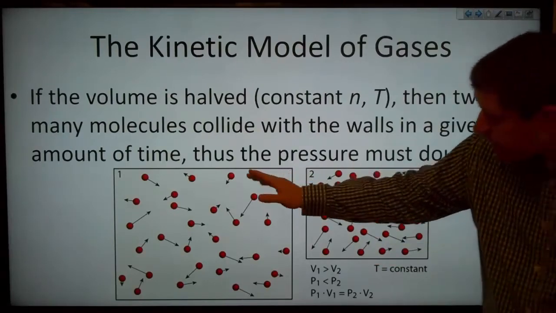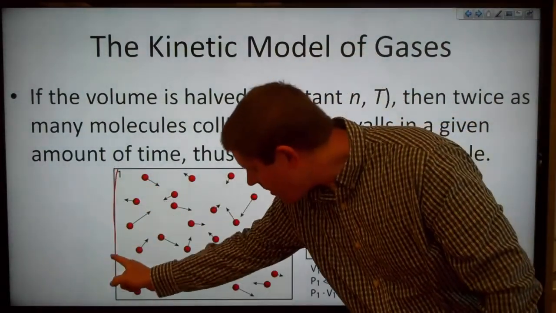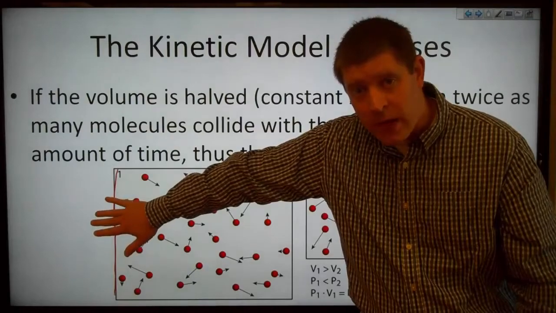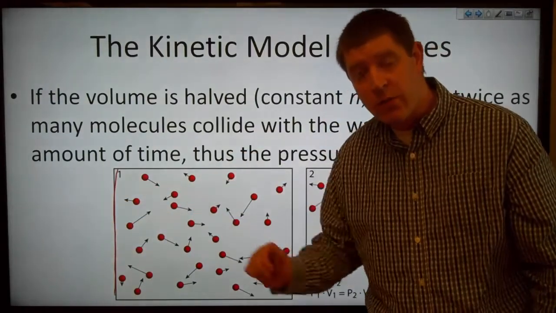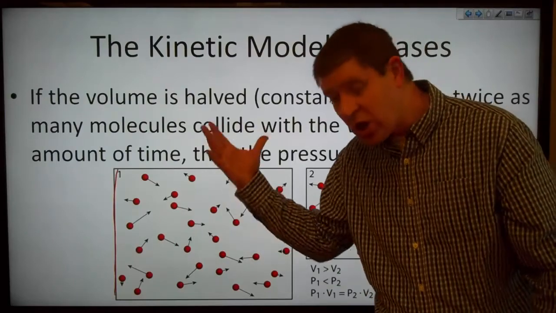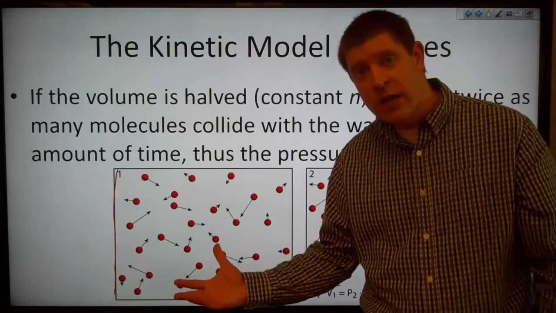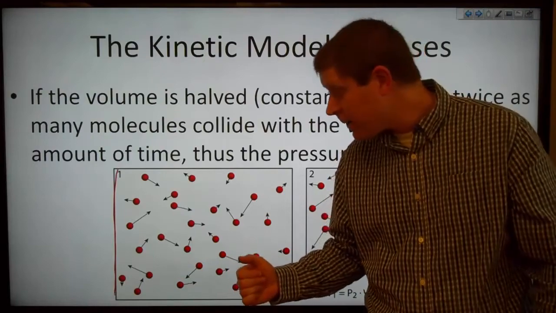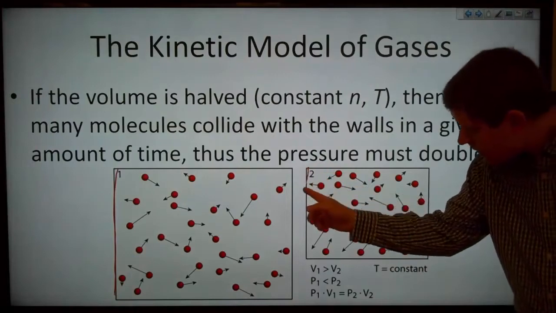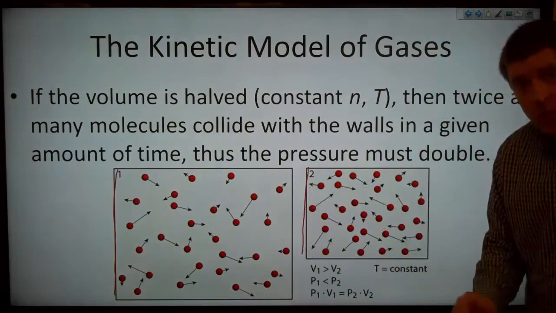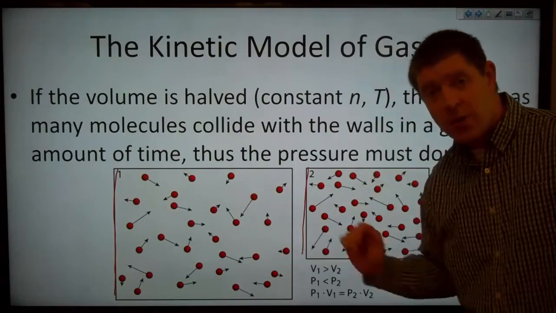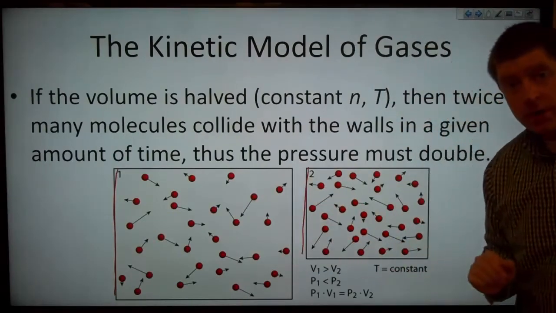So if we look at any wall, say that wall there, we've got some of our molecules moving towards the wall, and if they strike that wall, then they're exerting some force on the wall during that collision. And because we have a large number of molecules in there, that force is going to be roughly constant over time. But if we have the volume halved, so now there, we still have the same number of molecules, just as many of them should be moving this direction to strike that wall.